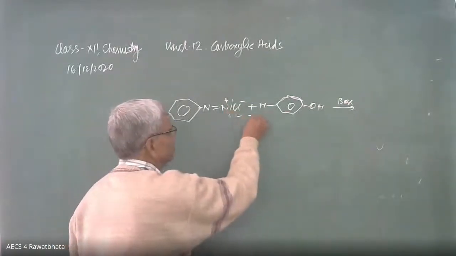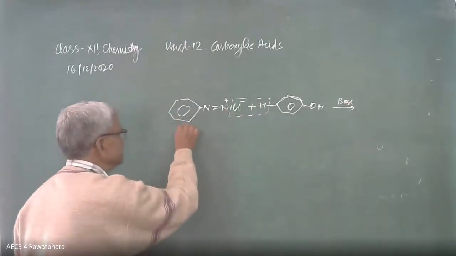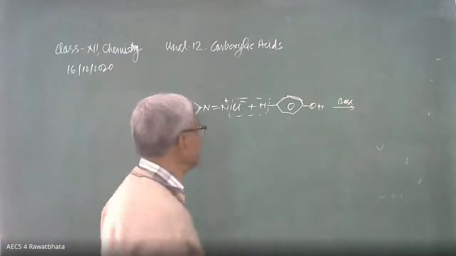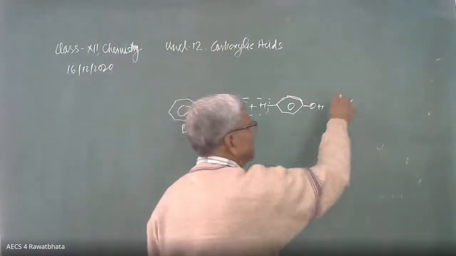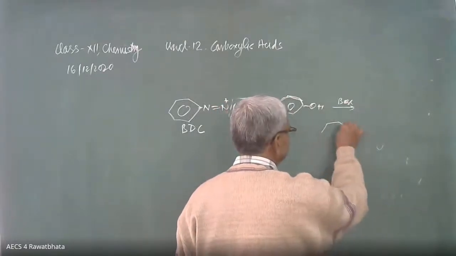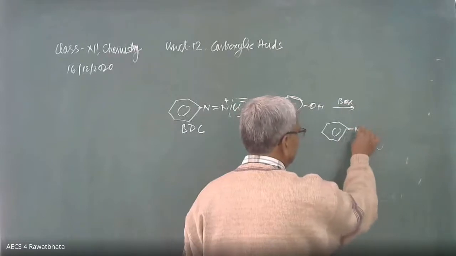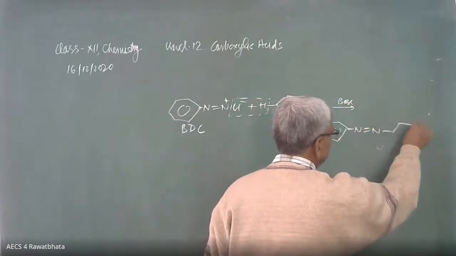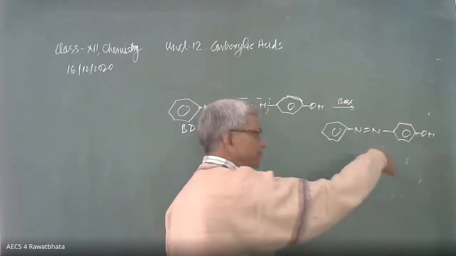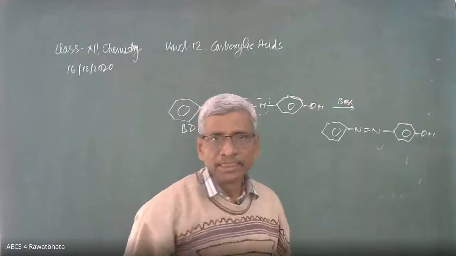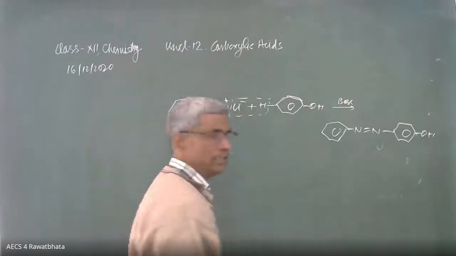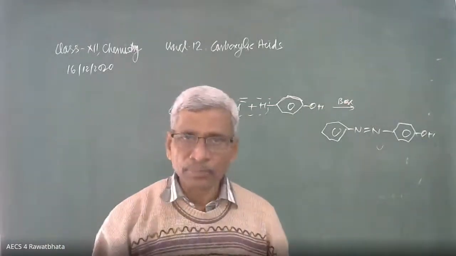Here Cl from the diazonium salt, this is called BDC in short. It is an accepted abbreviation. Benzene diazonium chloride, Cl from here, H from here, which is neutralized by this base, and we get a coupled product. The coupled product is like this. Here is N double bond N, here is the benzene ring, and here is OH. 4-hydroxy or para-hydroxy azobenzene. This is called azo. It is an orange dye. This is called the coupling reaction.